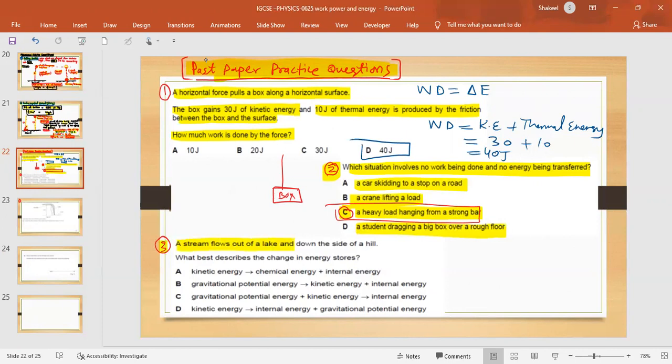A stream flows out of a lake and down the side of a hill. Which best describes the changes in the energy stores? Okay, so water is falling from the height of a stream down the hill. When the water is falling down the hill, of course, it is striking the hill, and it is gaining heat energy.